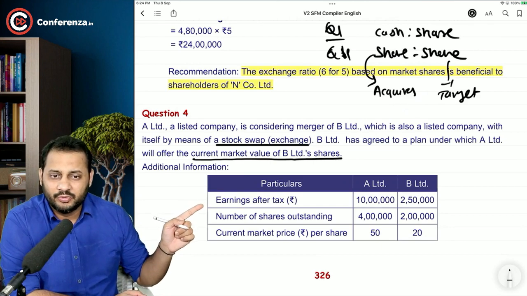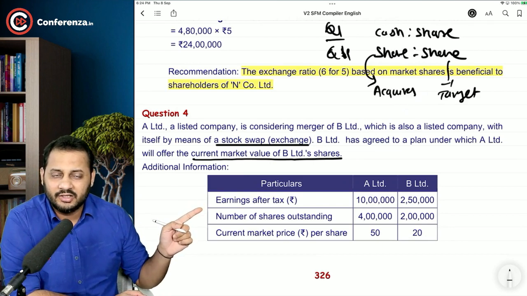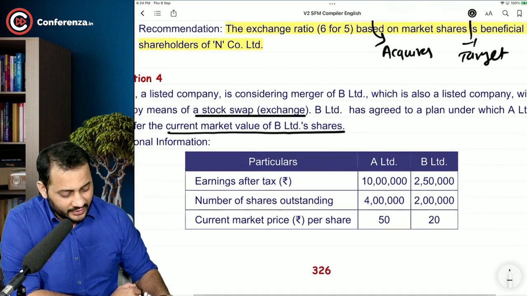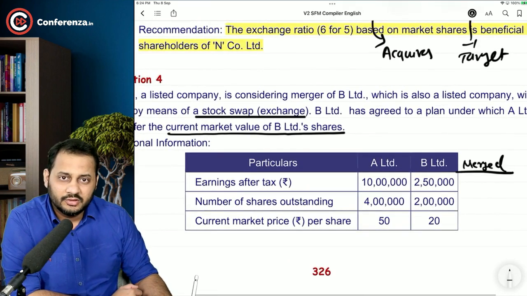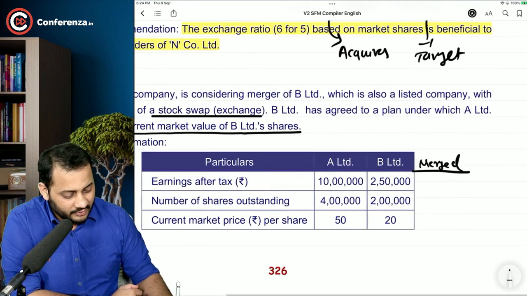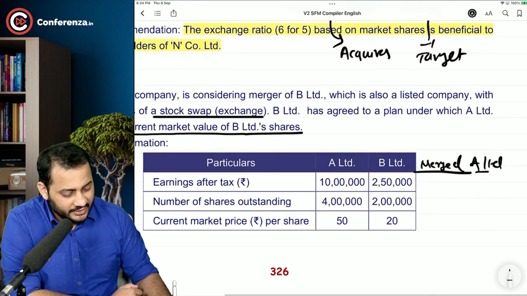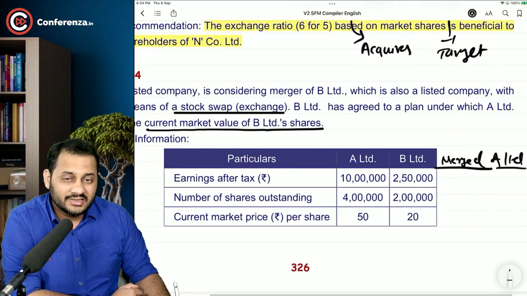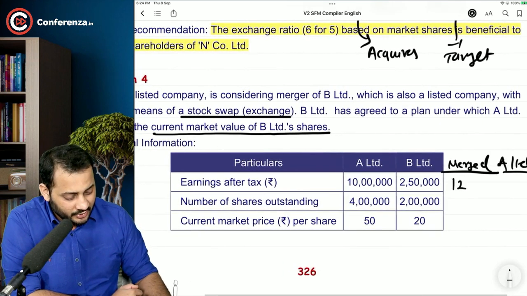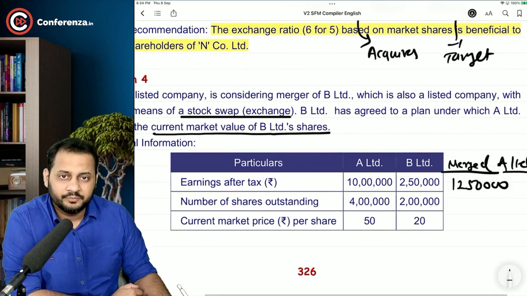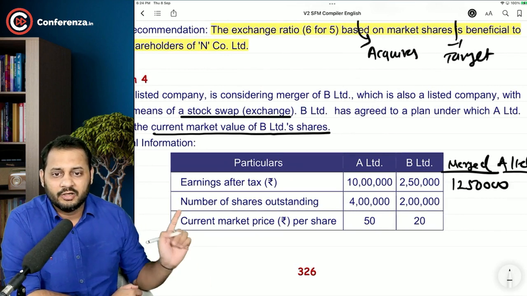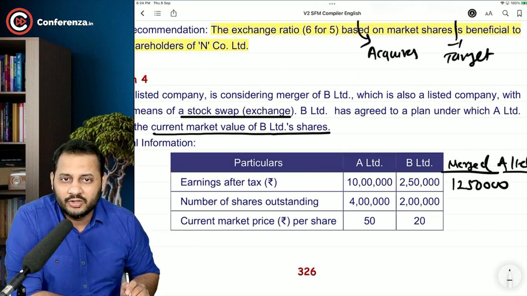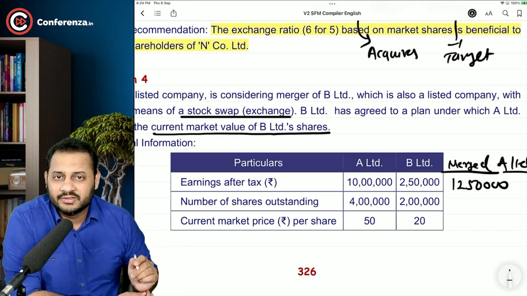Earnings after taxes of both the companies is 10 lakh and 2,50,000. If you acquire B Limited, the earnings after tax of the merged entity, let's say merged entity A Limited, will be 12,50,000, if there is no synergy benefit. We will talk about it later on. Number of shares outstanding, 4 lakh and 2 lakh. Current market price is 50 and 20.